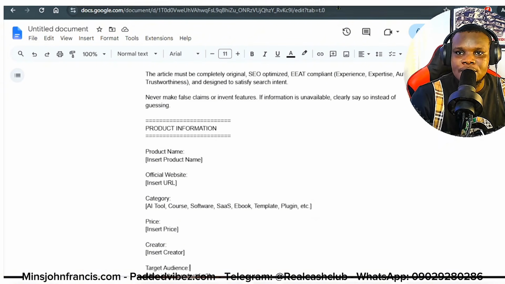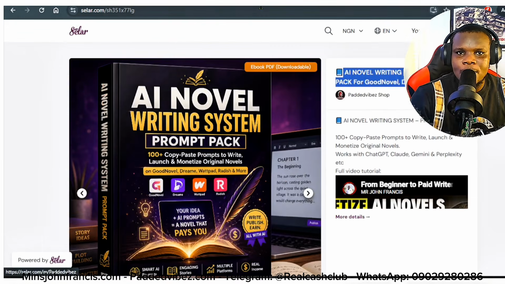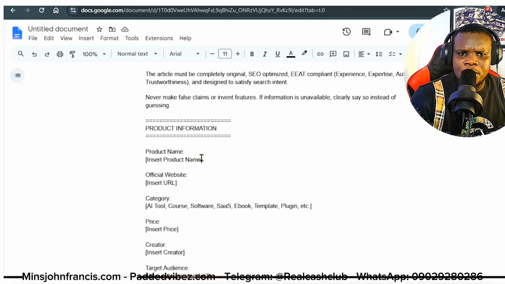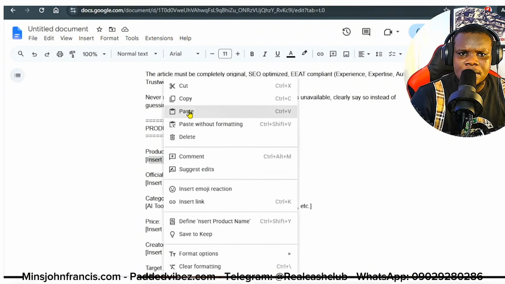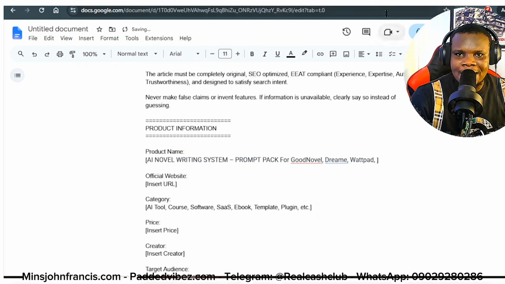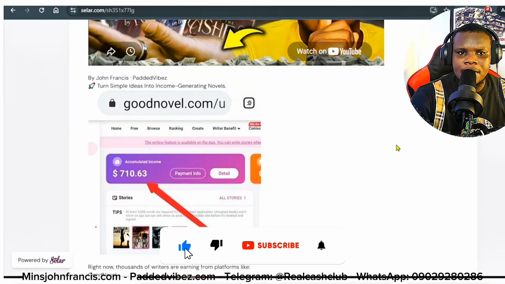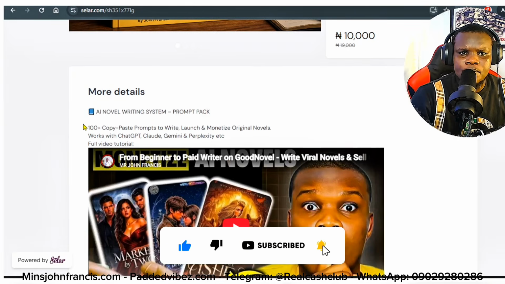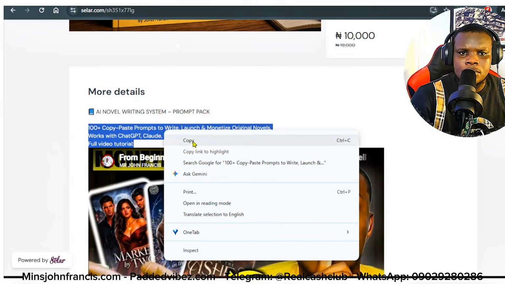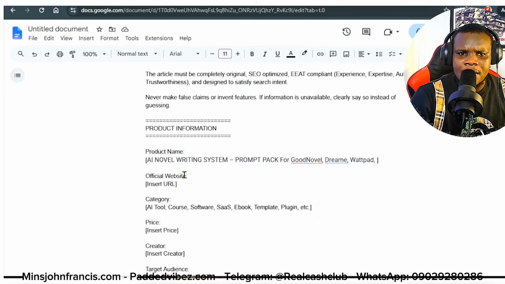So what you need to do is simply come back to the product you are promoting, and you have to simply copy a little snippet of it. Go ahead and copy the product, then come back here, come to product name, add it here. Once you add that, then copy some information about that same product. Scroll down here. Come to this section right here again, then add some of this information here.